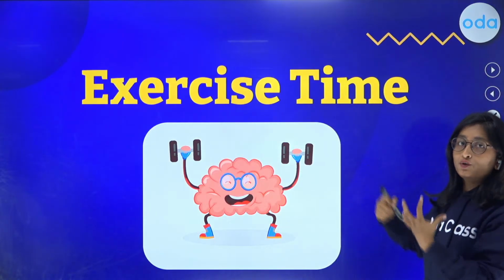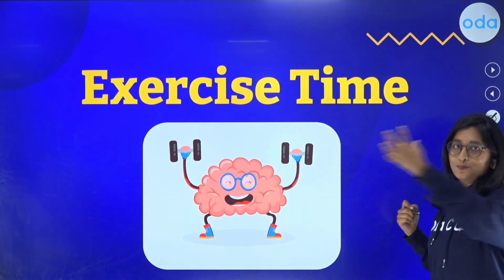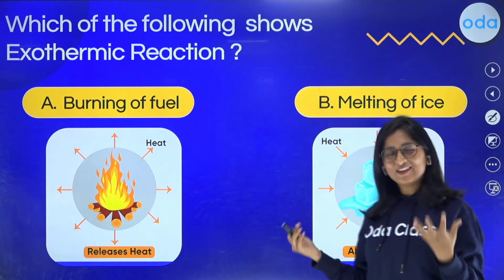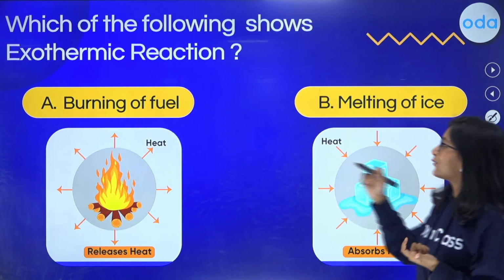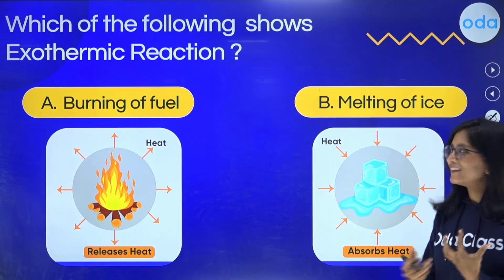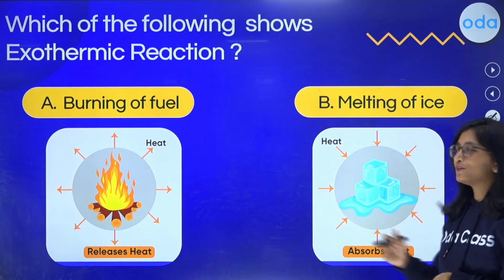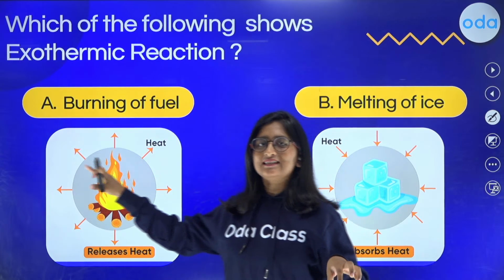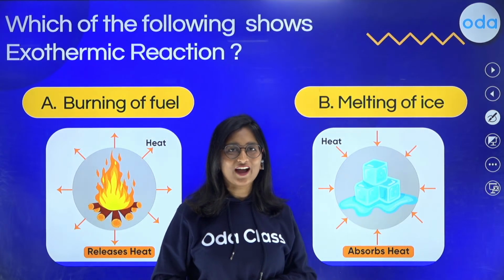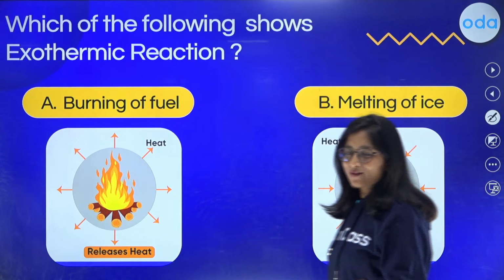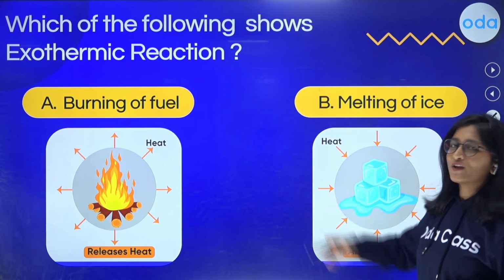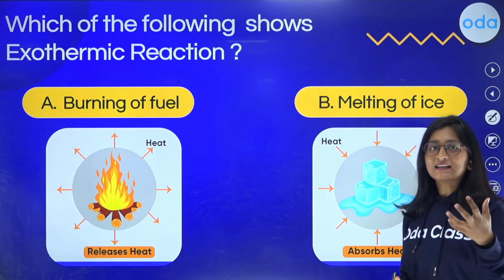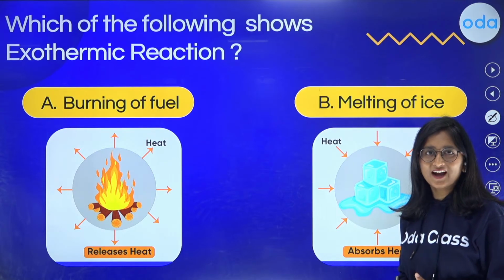Now, I would want you all to be there in the exercise time, where I'm going to give you this question: which of the following is exothermic? The burning of fuel or the melting of ice? It's all your choice. You have to find out whether A is an exothermic reaction or B is. I hope you all have got the point to answer it. And of course, we have just learned about the burning of fuel, the combustion process, which is a classic example of an exothermic reaction.